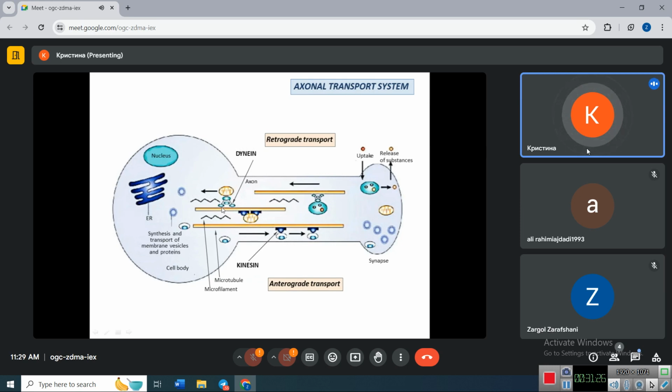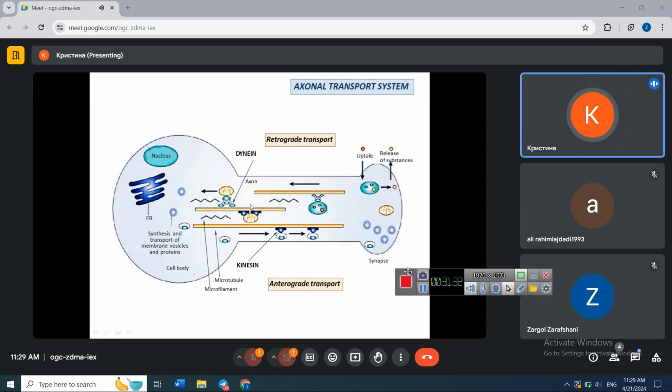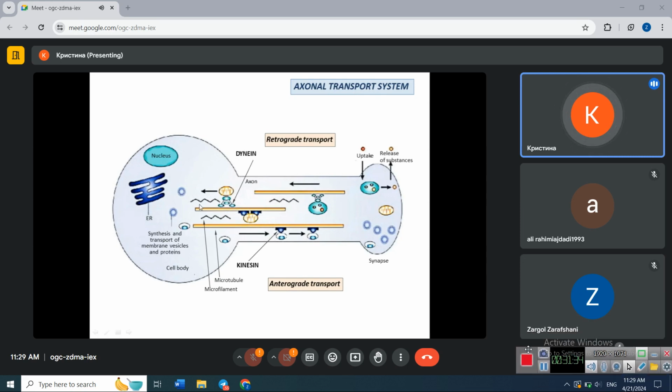These proteins have two ends. One of these ends can walk along the microtubule in one direction, and the second end of this molecule can be attached to some membranous organelle, for example mitochondrium seen in this picture.